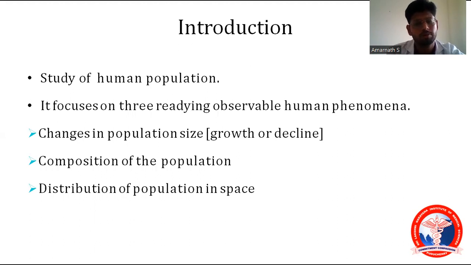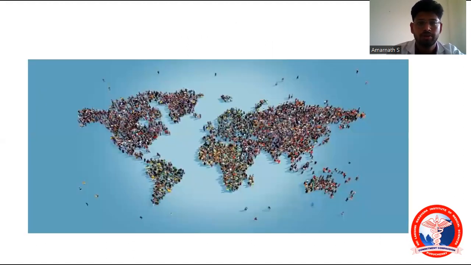Then there is composition of the population: age, sex, all these criteria come under composition of the population, and distribution of the population in space. As you know, some countries will be highly populated and some countries will be less populated. So demography deals with three things: change in population size, composition of the population, and distribution of the population in space. By seeing this picture, you can see this is the distribution of population across the world.